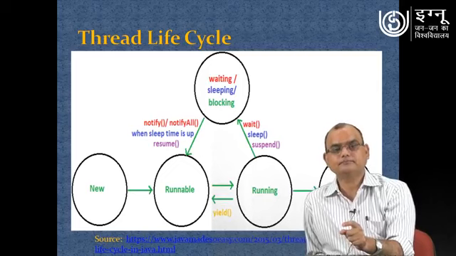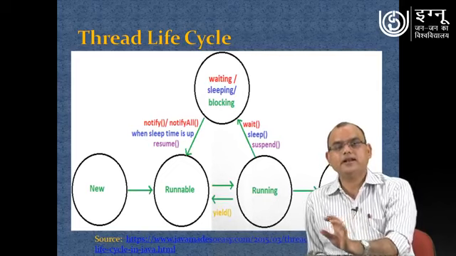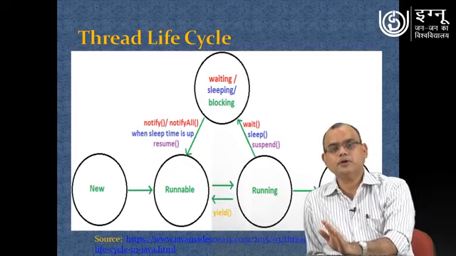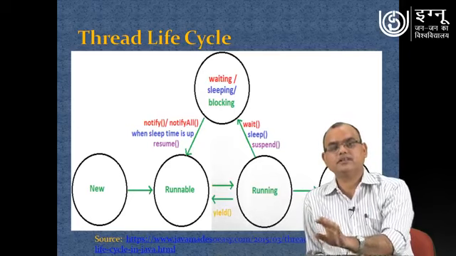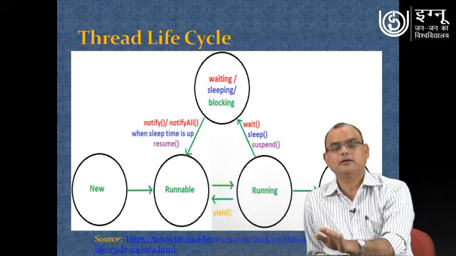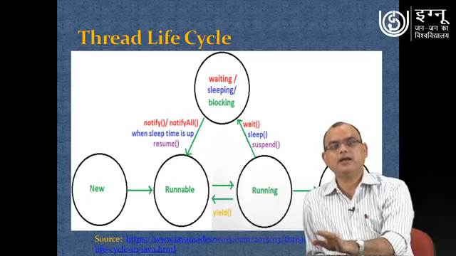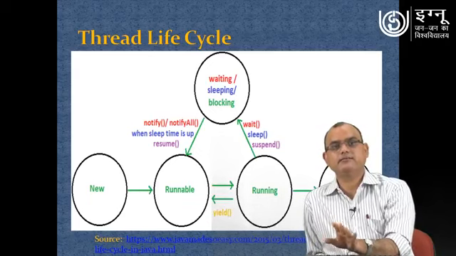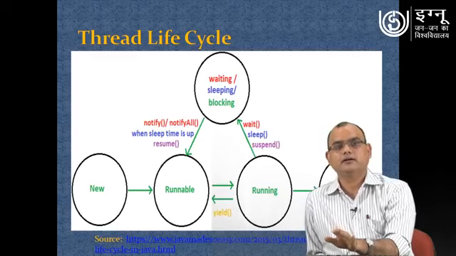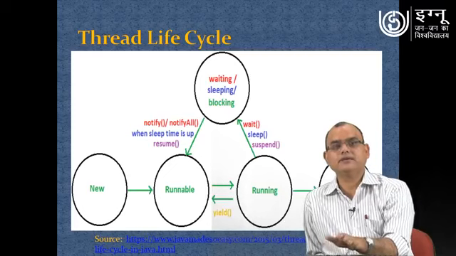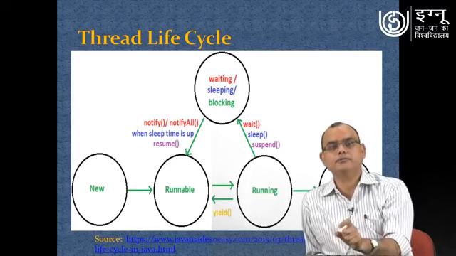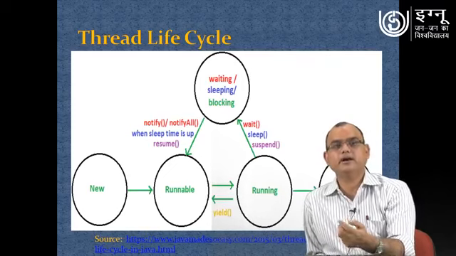And similarly, wait is a method that can be applied on a specific thread, and once it has been applied, that particular thread will be waiting for some specific moment of time until some notification comes that you have to come out of your wait and be ready for execution.